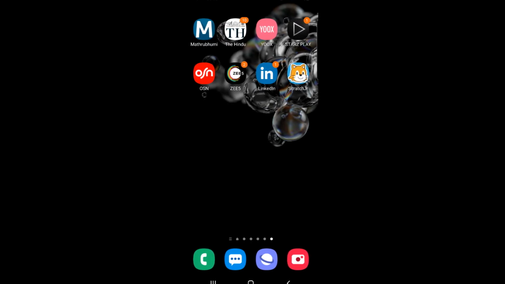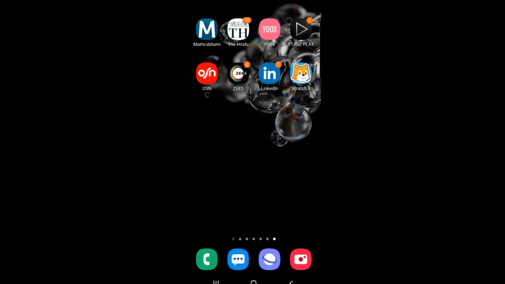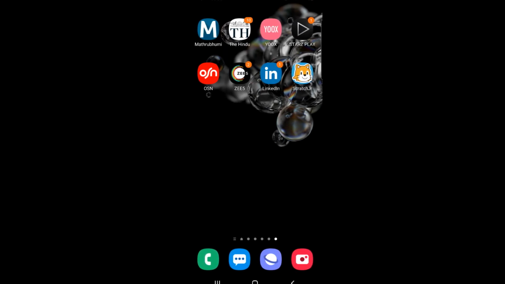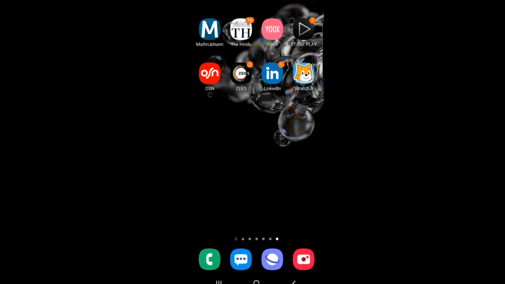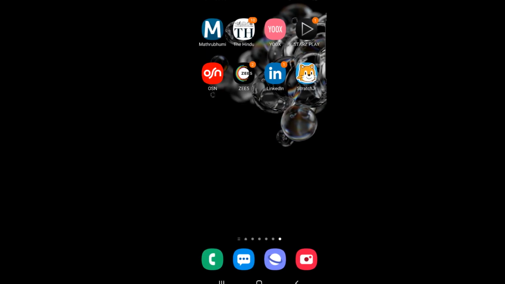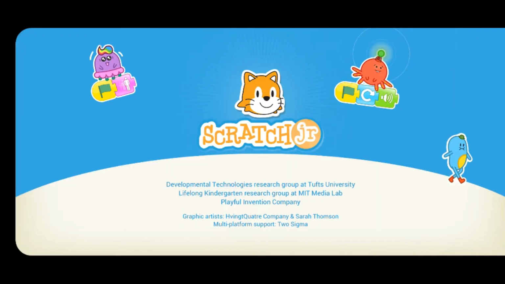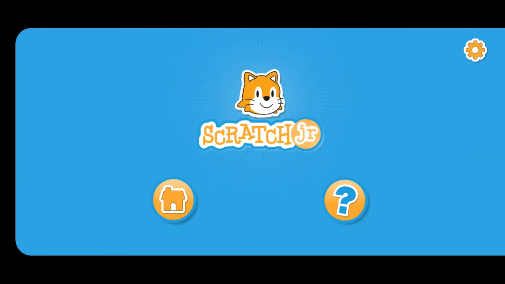Now let's see how to use the Scratch app, the Scratch Junior app to be precise. You can download this app from the Play Store for Android devices and App Store for iPad. Unfortunately, this app is not available for iPhone. Once installed, you can click on the icon to open the app. If you are opening the app for the first time, it will be asking for some permissions to access photos or to use the microphone. You can give that and open the app.